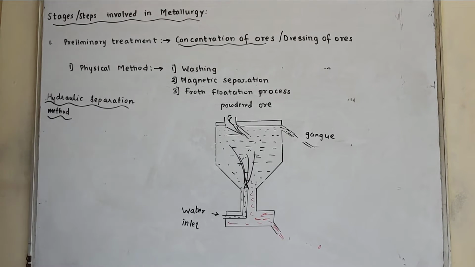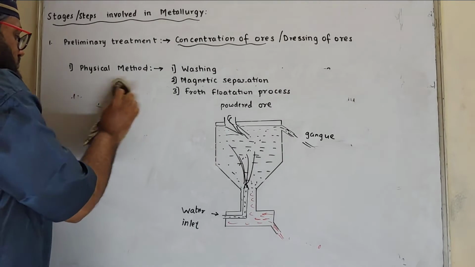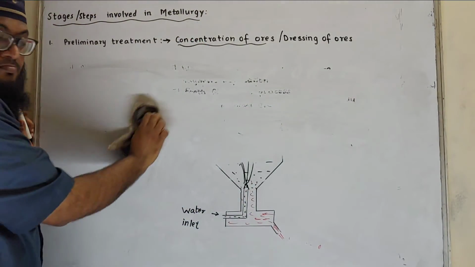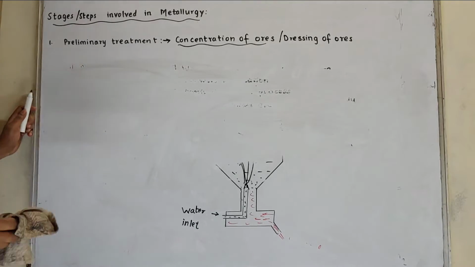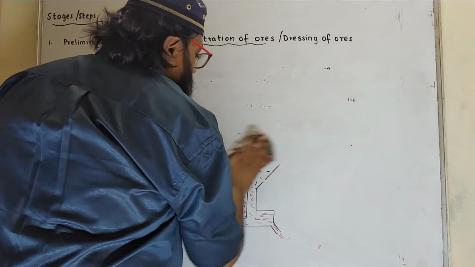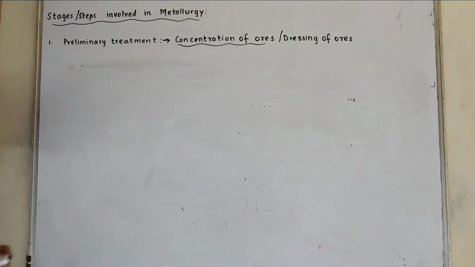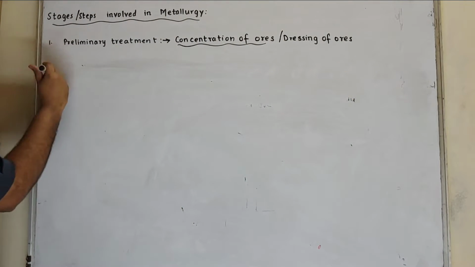Next method is magnetic separation. Now what is magnetic separation?